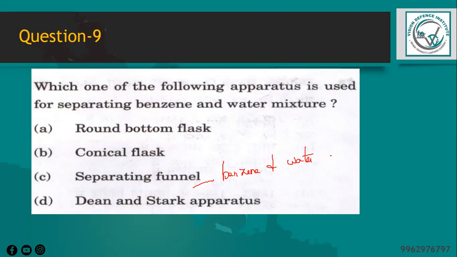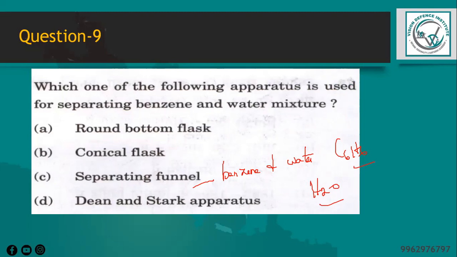Benzene is nothing but C6H6. So benzene and water are immiscible liquids. That is, they do not mix together to form a uniform solution. Instead, they form separate layers when they are mixed together, with benzene on top of the water layer. So a separating funnel is a piece of laboratory equipment that allows for the separation of these two immiscible liquids by allowing them to settle into separate layers and then draining off one layer while leaving the other behind.